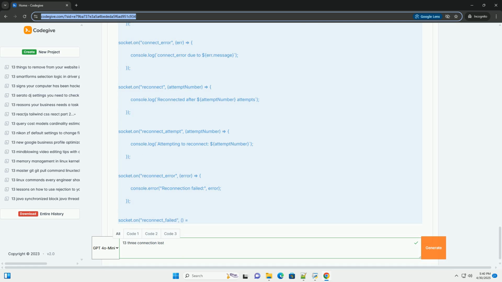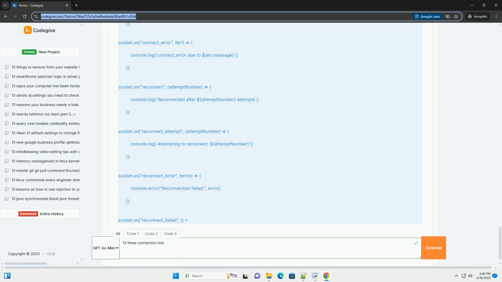6. Server-side errors. Unhandled exceptions: uncaught exceptions in your server-side socket.io event handlers can crash the server or cause it to temporarily become unresponsive, leading to connection drops. Server restarts and deployments can abruptly terminate all existing connections. Database errors: if your socket.io logic depends on a database, errors in the database interaction can cause the server to crash or become unresponsive.